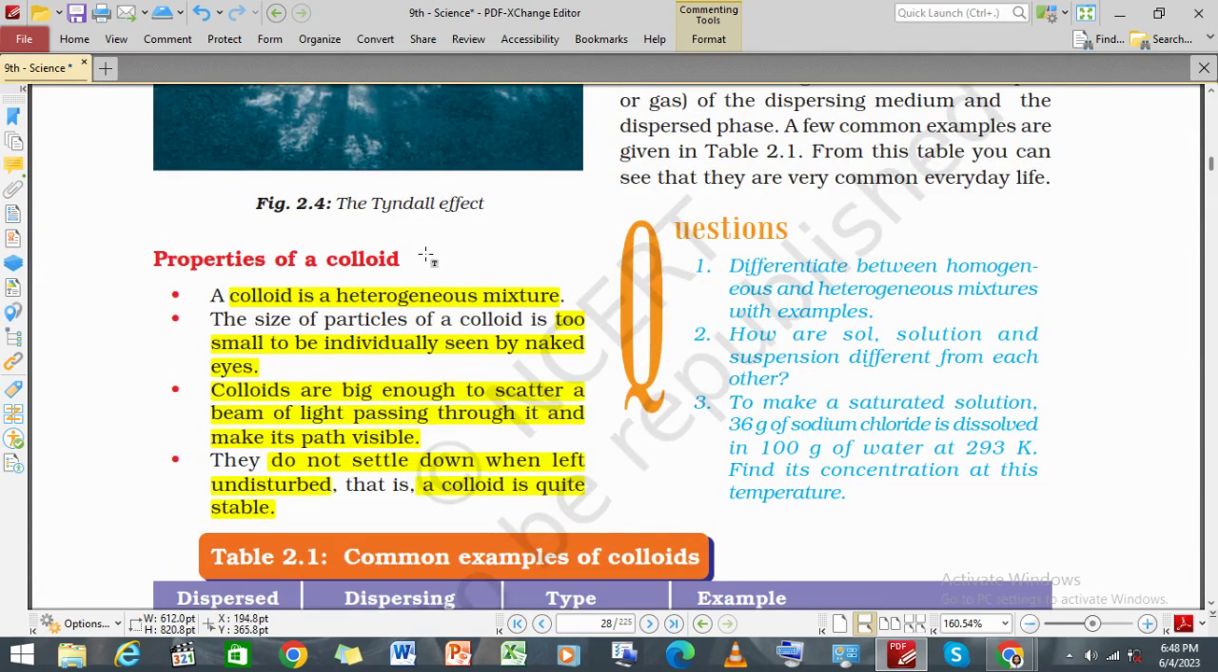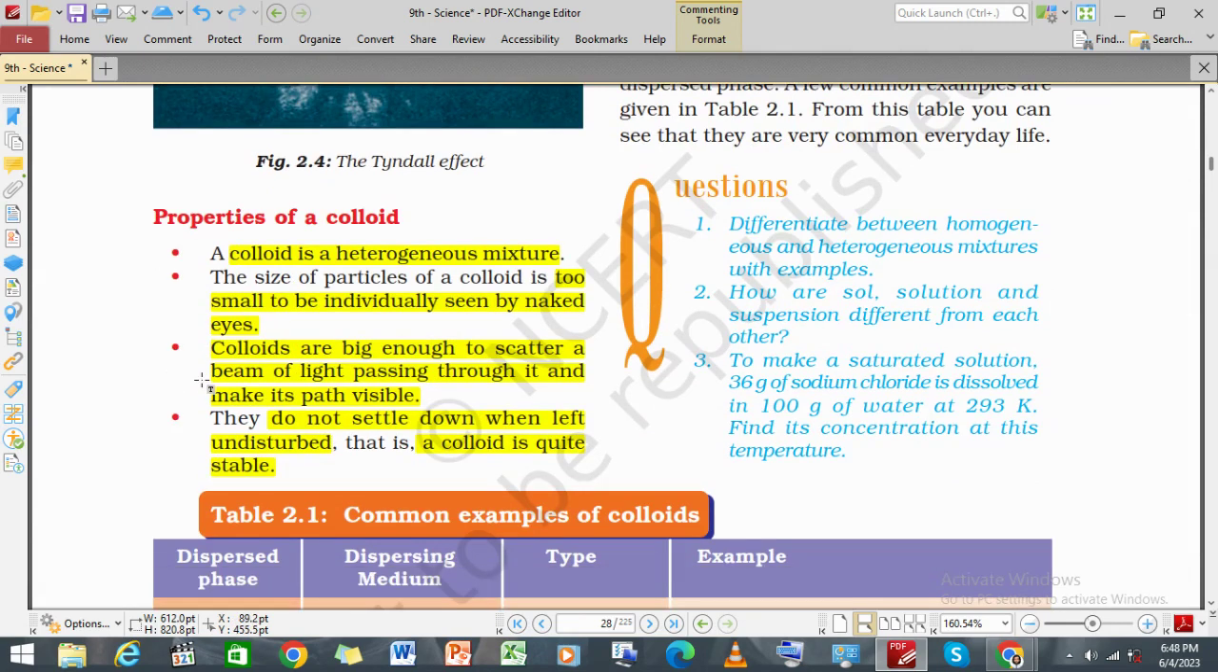And so, what are the properties of a colloidal solution? A colloid is a heterogeneous mixture. Its particles are too small to be seen by the naked eye, but big enough to scatter a beam of light passing through it, which makes its path visible. That means we cannot see the particles, but they reveal the path of the beam of light, and they do not settle down when left undisturbed.